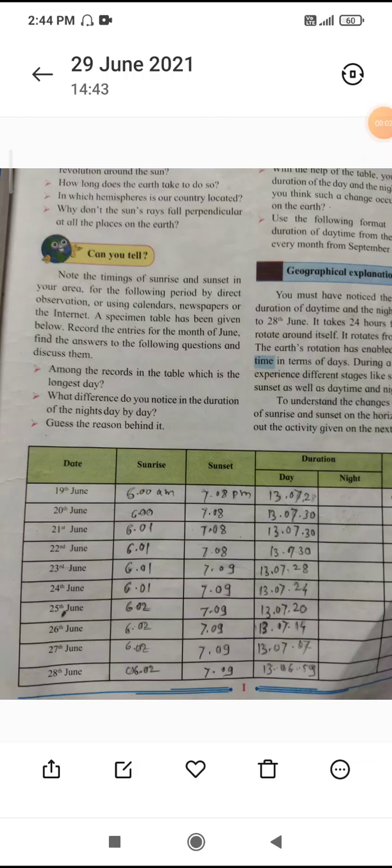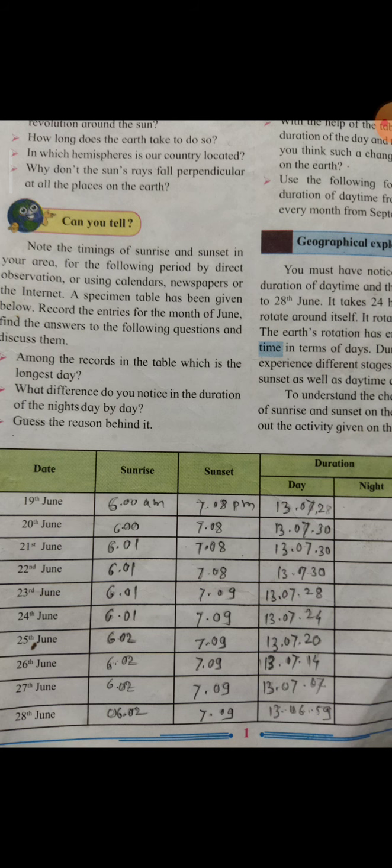Hello students, in my last recording I told you to make the chart or fill the chart given on page number 1 in the first lesson, that is how seasons occur, part 1. I think all of you have completed that activity, all of you have filled that chart, but no one has sent that chart to me. Okay, those who have completed, please send the photos of it so that I'll understand that all of you have completed this activity. So I have filled that information here, and I am going to discuss that today.